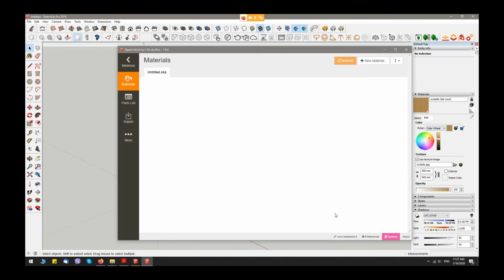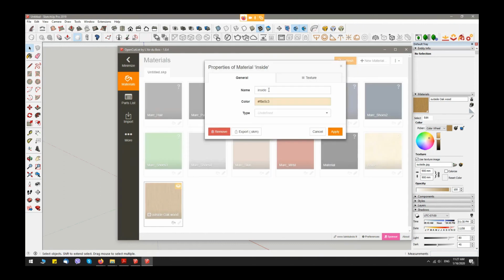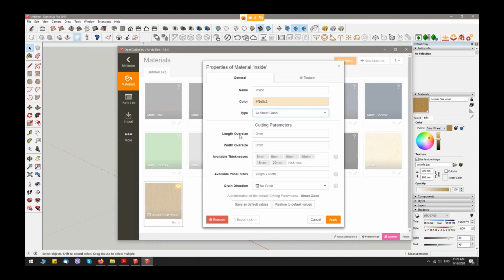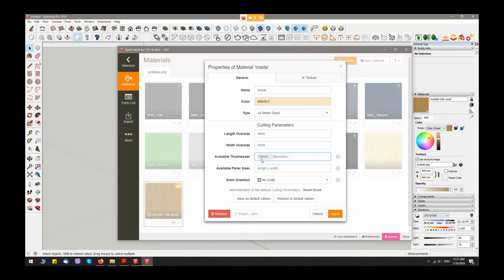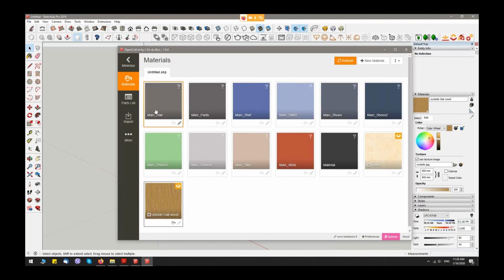We do the same for our inside material. We take sheet good. We leave only thickness 18 mm, and the same available panel size. Apply. Okay.